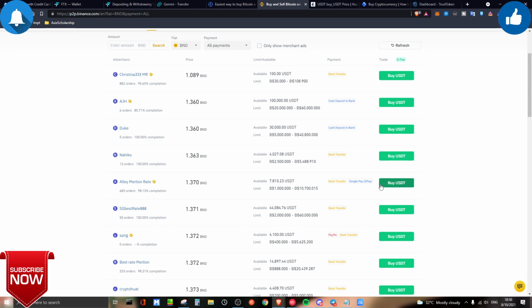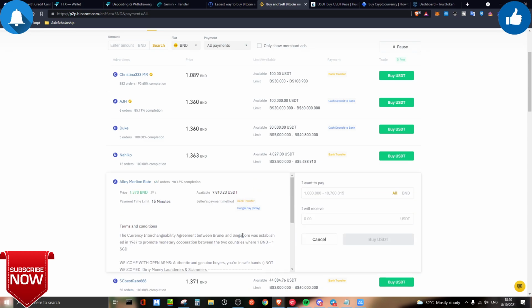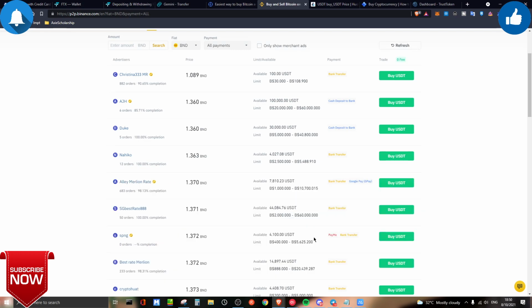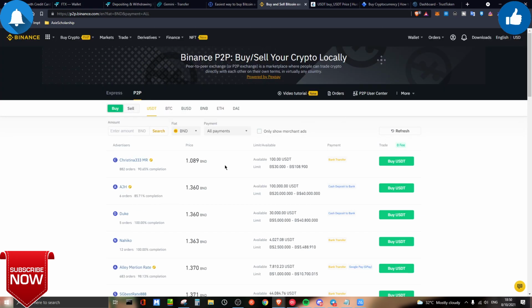Basically, you can see the rates over here with Brunei, and after the Sing dollars are established, it is a 1-to-1 Sing dollars exchange. And from here, most of the people out there who are still dealing with peer-to-peer use the BND Brunei dollar to basically transact their Sing dollars around. And you can do that as well.